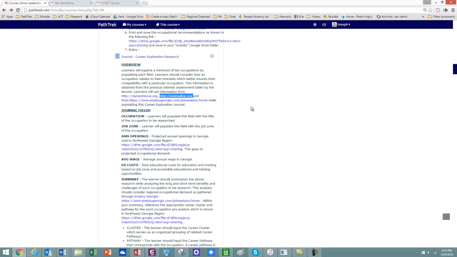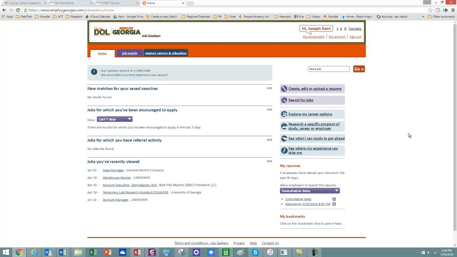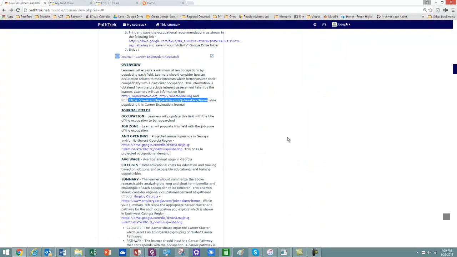The next one I'm going to open up is the Employ Georgia website. You may have to log in, but I'm already logged in. And the next one I'm going to open up is my regional occupational demand.